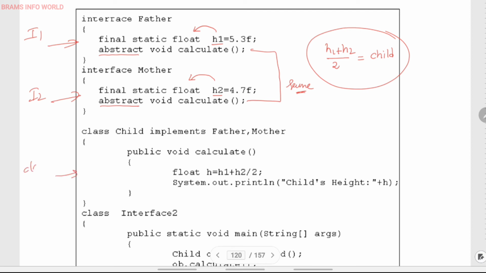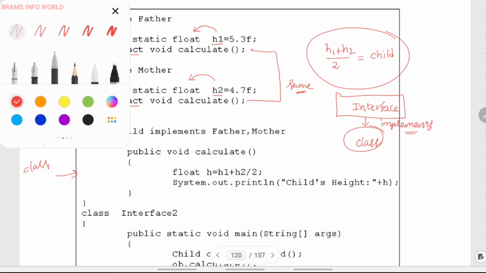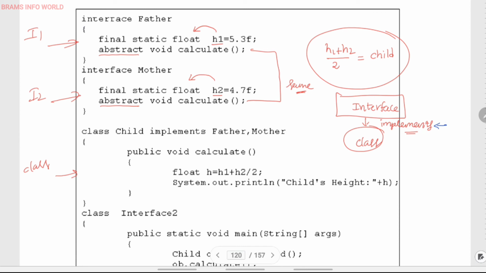So there is a class. What is the relation we have from interface to class? The relation we discussed just now, the relation is implements. Implements is a keyword and with the help of this keyword we can establish a relation between interfaces as well as classes. Child is a class and implements is a keyword. Father and mother both are called interfaces. So this is the class, this is interface 1, this is interface 2.